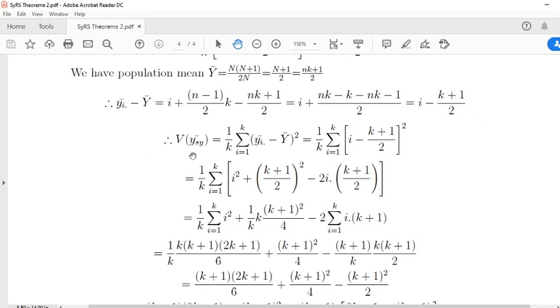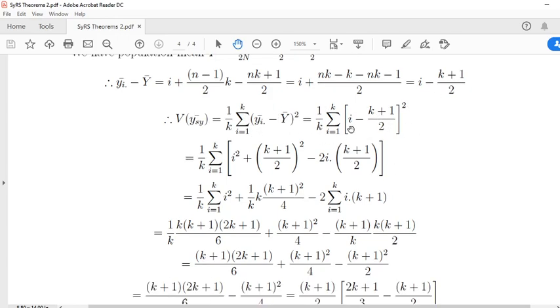So variance of y bar sy is equal to 1 by k, summation i is equal to 1 to k, yi bar minus y bar whole square. We can write 1 by k, just substitute this in place of this square. This is again a minus b whole square, and this is the simplification.